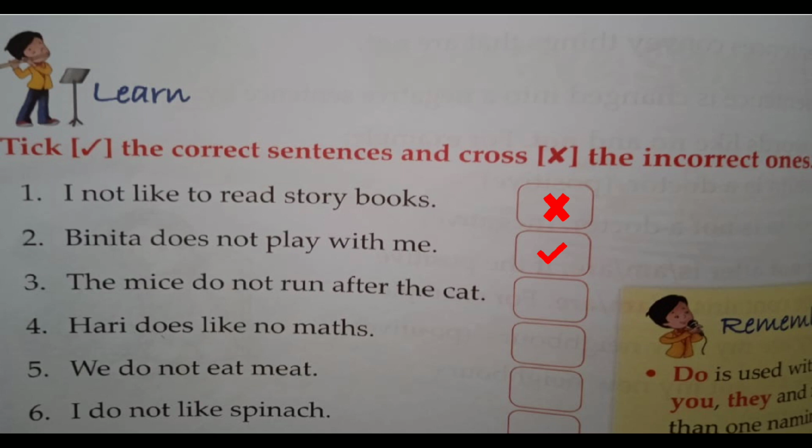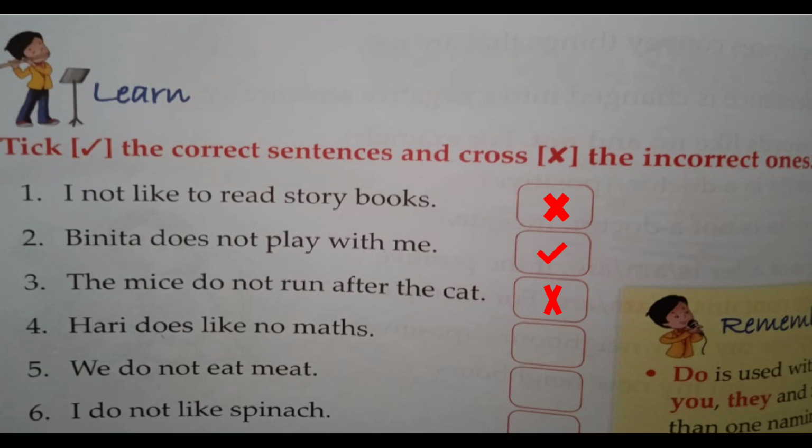Is it a correct form of the sentence or not? Correct. Why? Because mice is the plural form of mouse, and with the plural form we can use do not. So it is a correct form. I have put the cross here, but the tick is the actual answer, right?